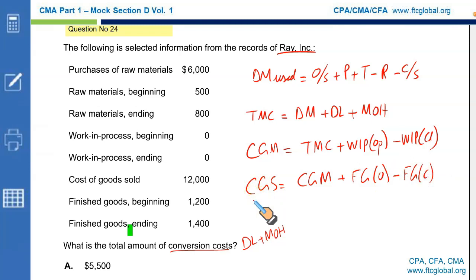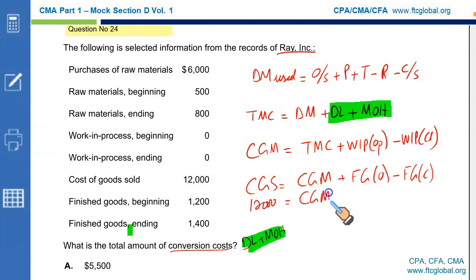Now, the interesting part is that we have to work back and find the direct labor and manufacturing overhead, which is the sum we call conversion cost. So the first step is to calculate the cost of goods manufactured. How are we going to do it? We have been given the cost of goods sold, which is $12,000.